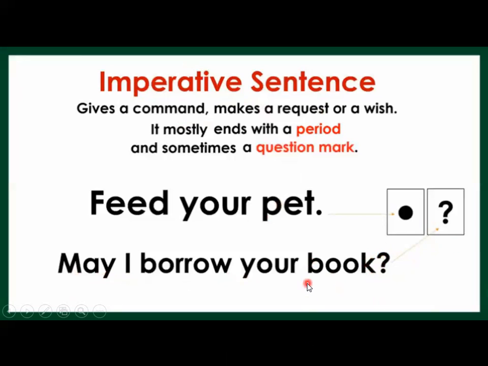Students, please don't be confused. In an interrogative sentence also there is a question mark. But when a request is made in the sentence and a question mark is there, that sentence is called an imperative sentence. With this, we have completed the types of sentences.